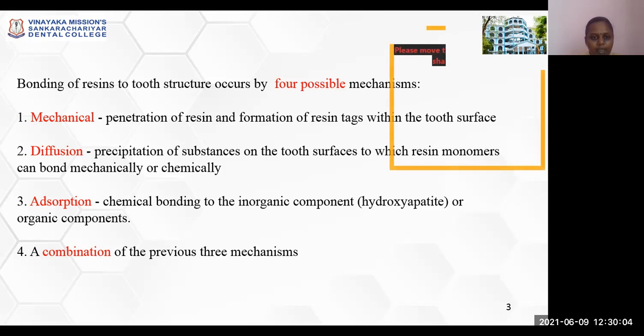Mechanical, it is nothing but a penetration of resin and the formation of resin tags within the tooth surface. Diffusion, precipitation of substances on the tooth surface to which resin monomers bond mechanically or chemically. Absorption, it is a chemical bonding to the inorganic component or organic components. A combination of the above three mechanisms.